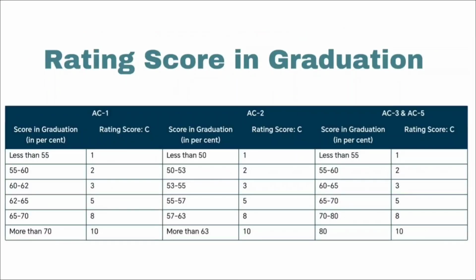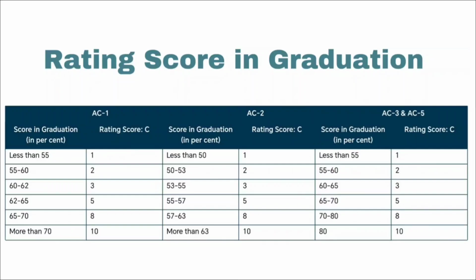If your degree is from AC1 and you are less than 55 percentage, then your rating score will be 1. If it is in between 55 to 60, then your rating score will be 2. For 60 to 62, it is 3. For 62 to 65, it is 5. For 65 to 70, it is 8. And for more than 70, your rating score will be 10.